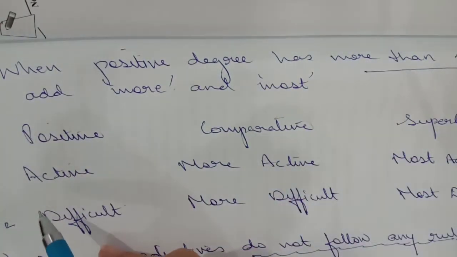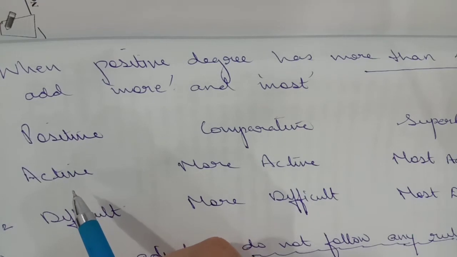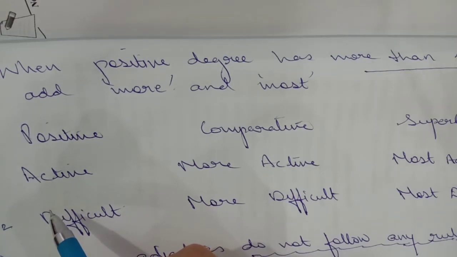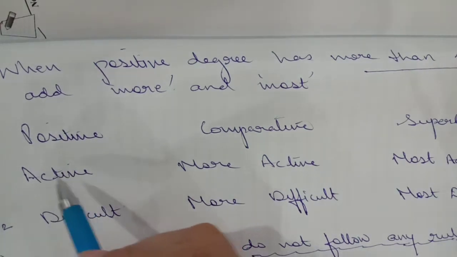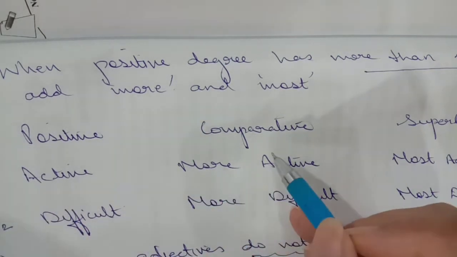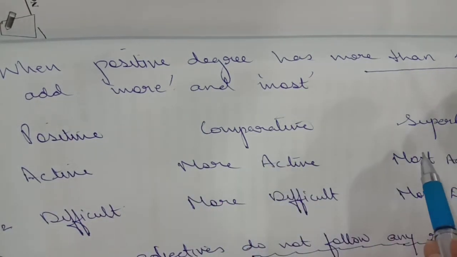See how? If the word is active, now repeat the word. Put your hand below your chin and say the word active. How many times do you think your jaw moved? Twice. So this is a two-syllable word. So now you will add more to the comparative and most to the superlative.